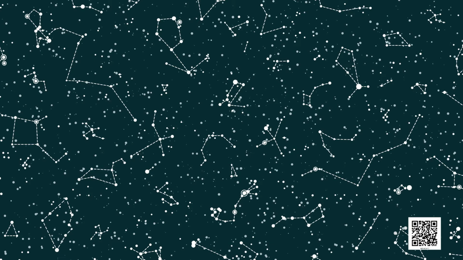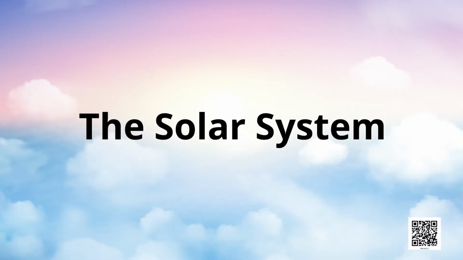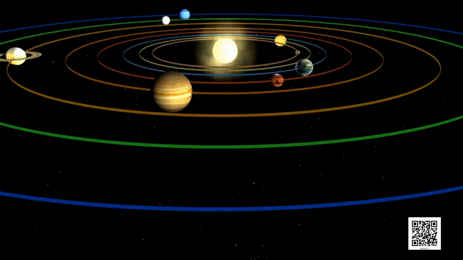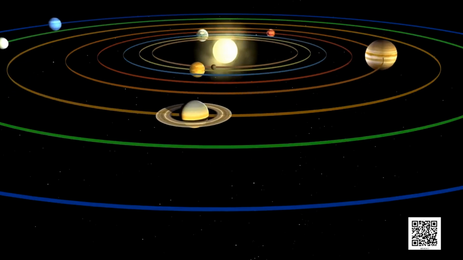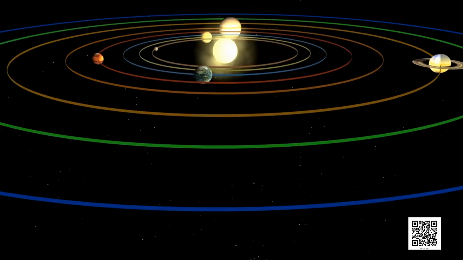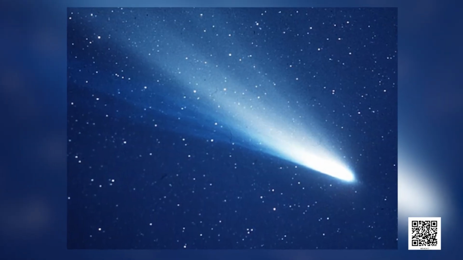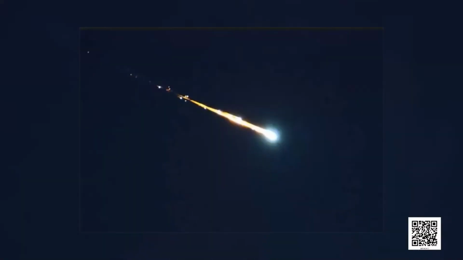Let us now talk about the solar system. The sun and the celestial bodies which revolve around it form the solar system. It consists of large number of bodies such as planets, comets, asteroids and meteors.